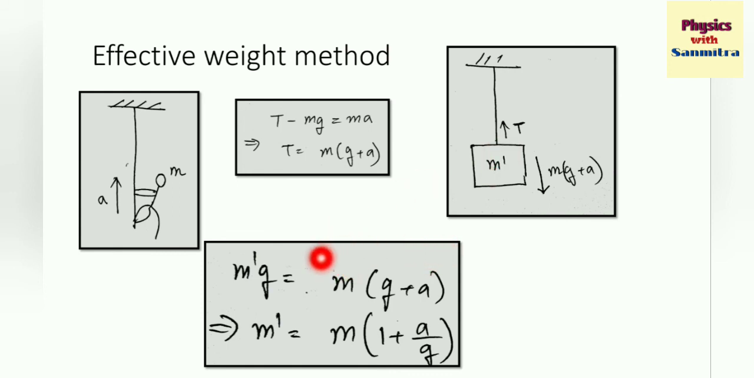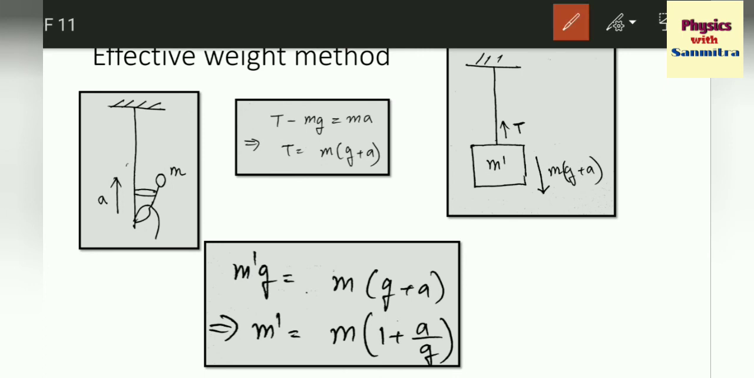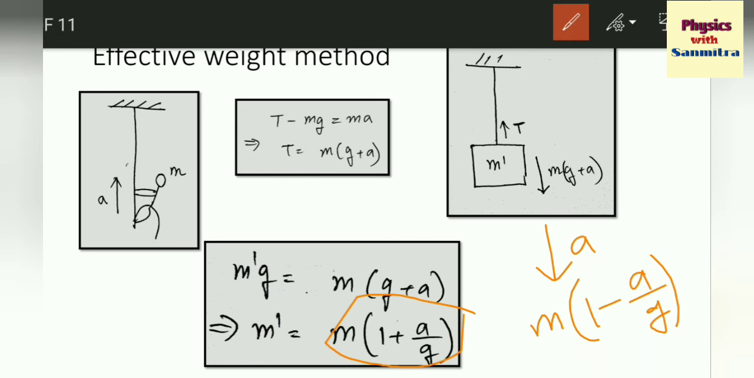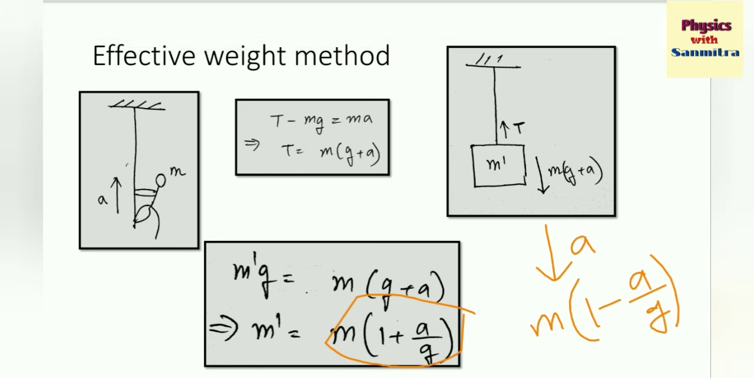Now m dash is m of 1 plus a by g. If the monkey is accelerating upward, it has a mass m, and the effective mass will be m of 1 plus a by g. Similarly, if the monkey is accelerating downwards, the effective mass will be m of 1 minus a by g. If the monkey is not accelerating at all, then the effective mass will be the actual mass. Now let's solve the previous problem with the help of the effective weight method.